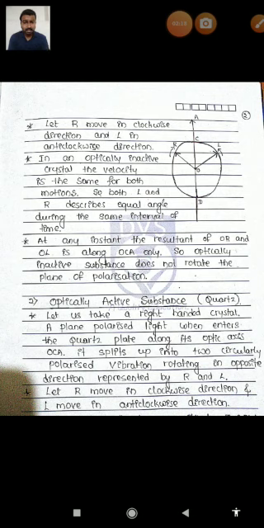In an optically inactive crystal, the velocity is the same for both motions. So both vectors, OL and OR, describe an equal angle during the same interval of time. By this he concluded that at any instant the resultant of OR and OL is along OCA only. So optically inactive substances do not rotate the plane of polarization.